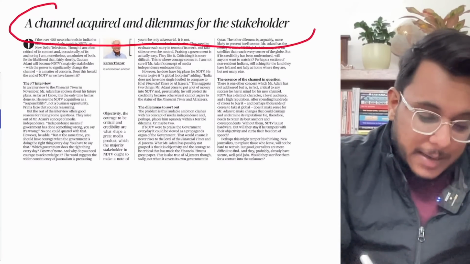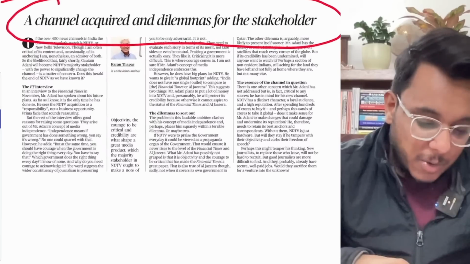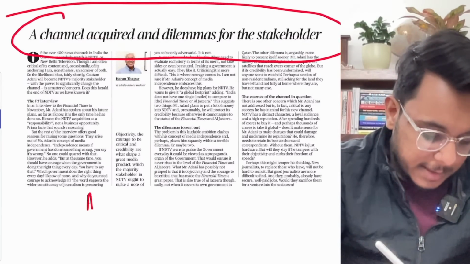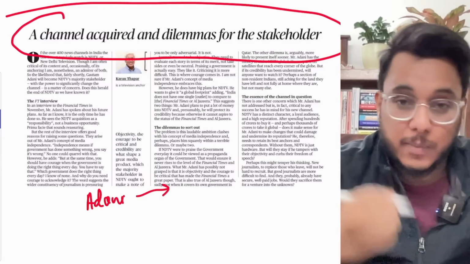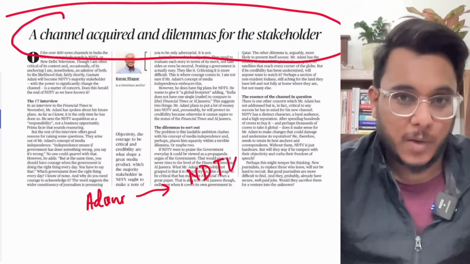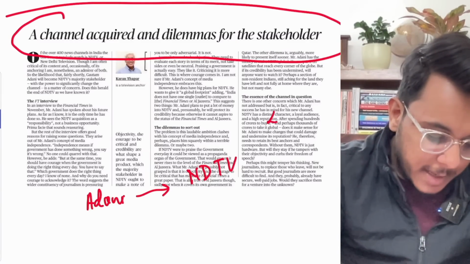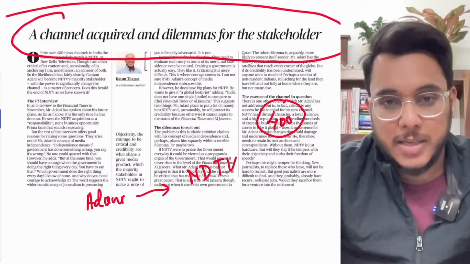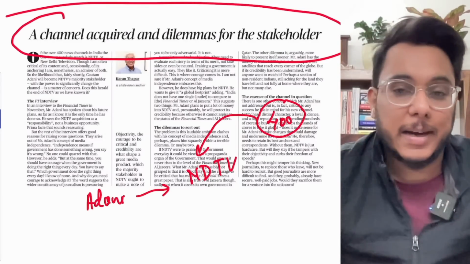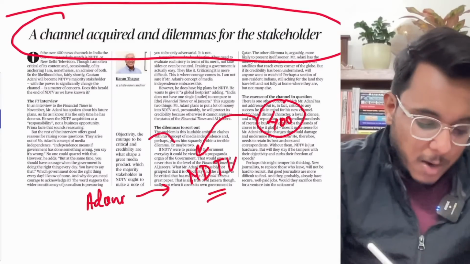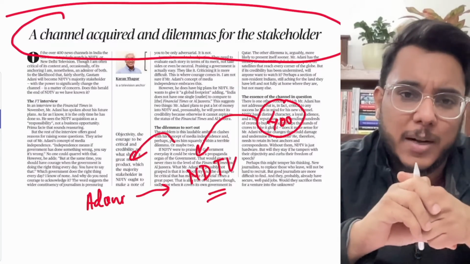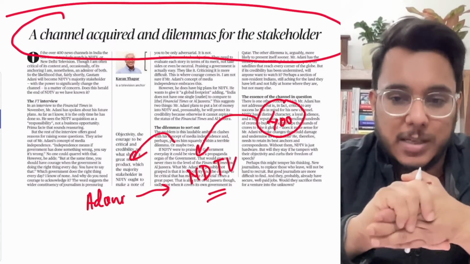A channel acquired and dilemmas for the stakeholder. Now this particular article, guys, is talking about how recently the Adani group has become the majority shareholder in NDTV, that is, New Delhi Television. It has been said that in India there are approximately 400 news channels, and out of those 400, NDTV had a distinct credibility, and it has now been acquired by Gautam Adani. So what are their future plans, what are they trying to do by that? All these things are being discussed.